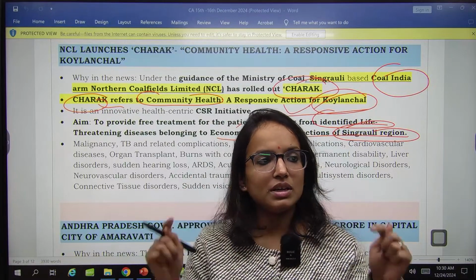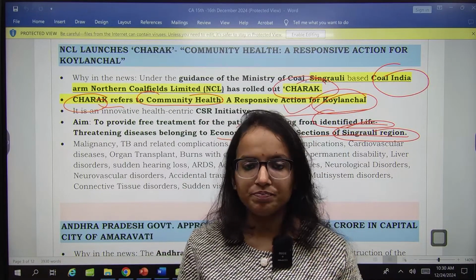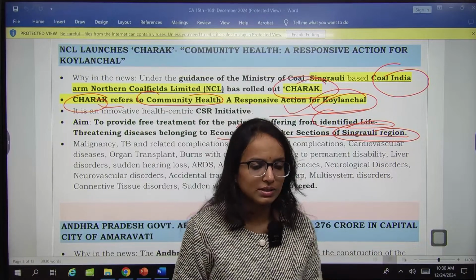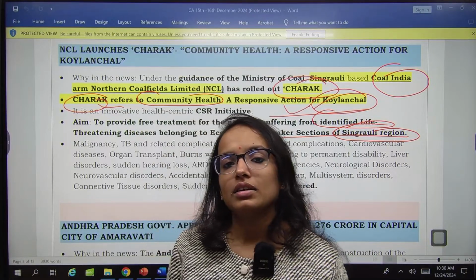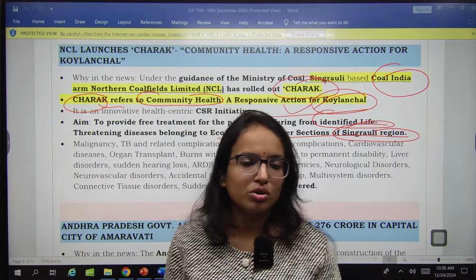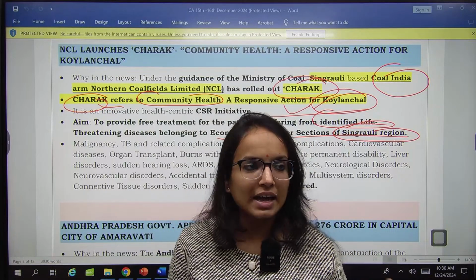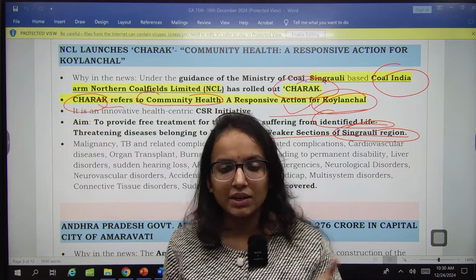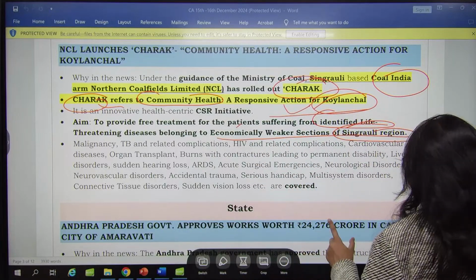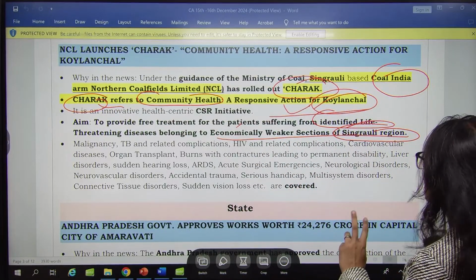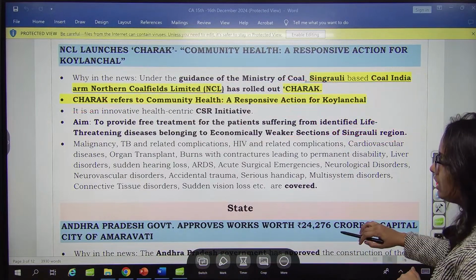So particularly for the Singrauli region they have launched this scheme. And economically weaker section, so your annual income should be less than 8 lakhs, right? Only those will be covered under this. This is Charak, remember, has been launched by Northern Coalfields Limited for people of the Singrauli region.